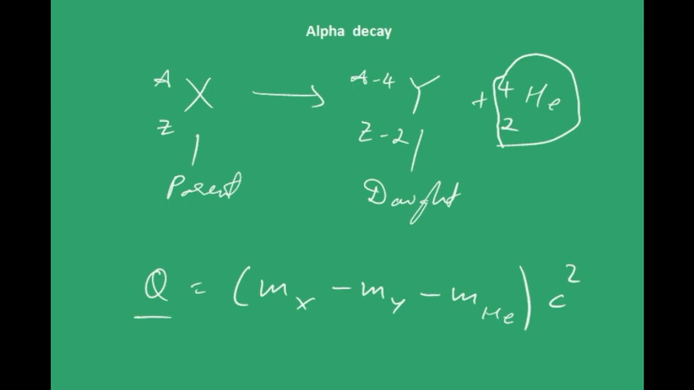This Q is manifested as the kinetic energy of the products if parent was at rest initially, or if parent was moving initially also, then you can say that Q is nothing but the rise in kinetic energy or the kinetic energy gained in the process. So if this process is exothermic, actually alpha decay is exothermic, so Q will be greater than 0. For an endothermic process, Q will be less than 0.